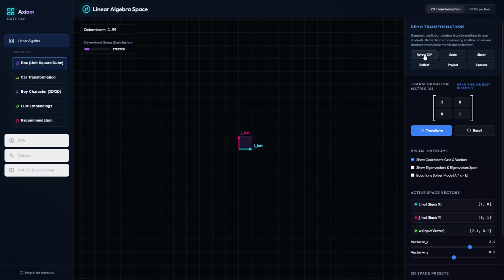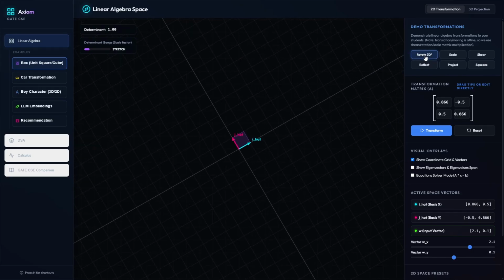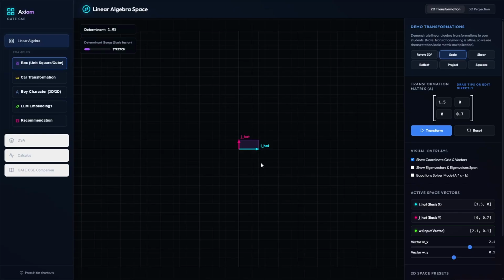Now here you can see the demo transformations of matrices. If I click on rotate, see, the entire 2D plane is rotating, because we have performed a matrix operation. When we perform an operation on a matrix, it transforms the view of that particular plane. Now if I click on scale, then the vector has been scaled.